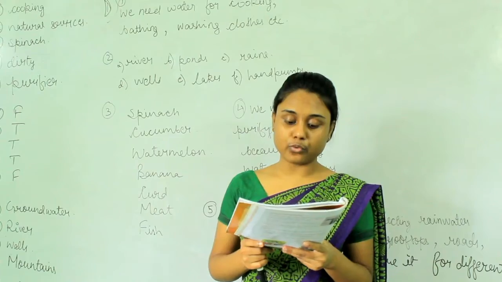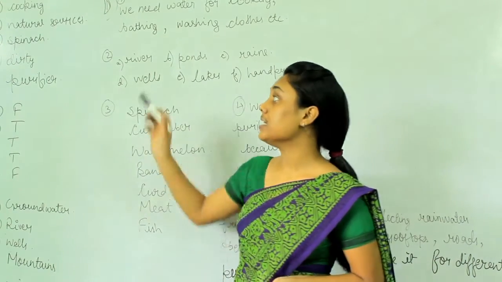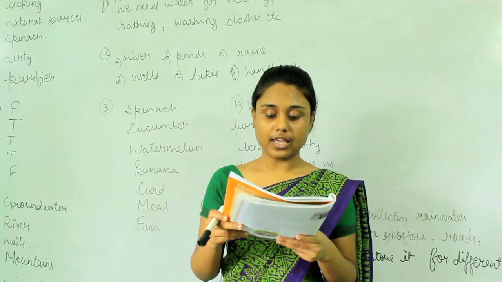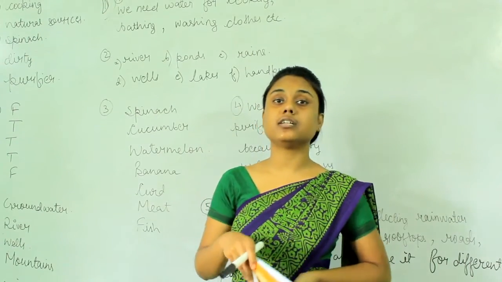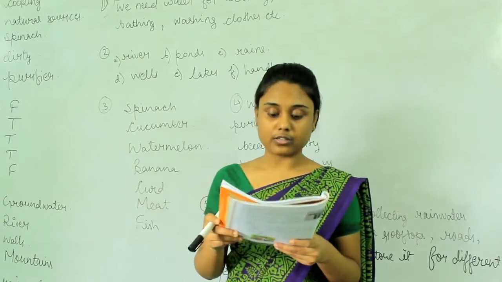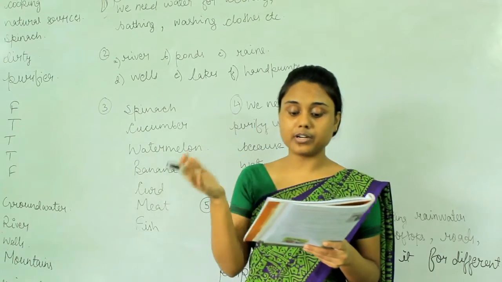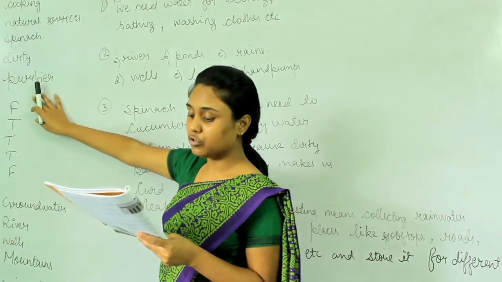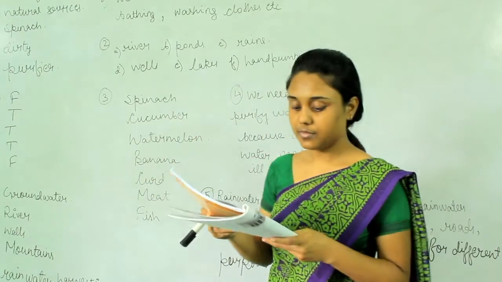Spinach or dry fruits contain a lot of water. Spinach contains a lot of water. Sewage flowing into rivers makes it clean or dirty. It makes it dirty. We use a water purifier or hand pump to purify the water. We use a water purifier to purify the water.